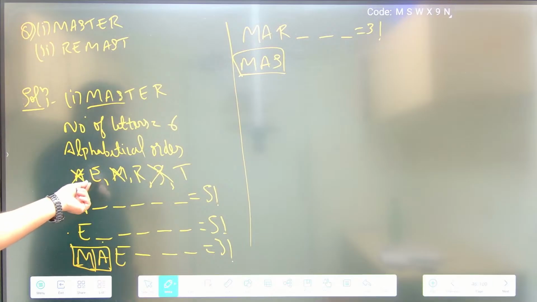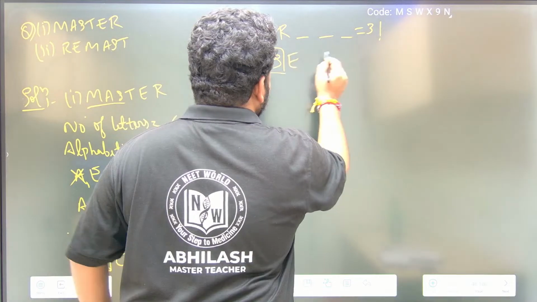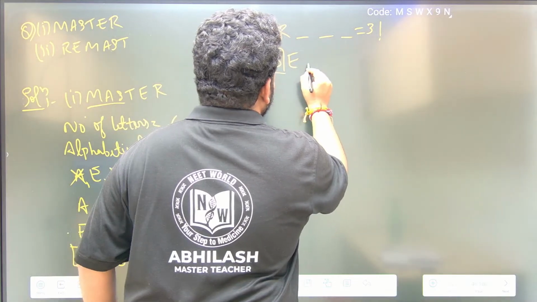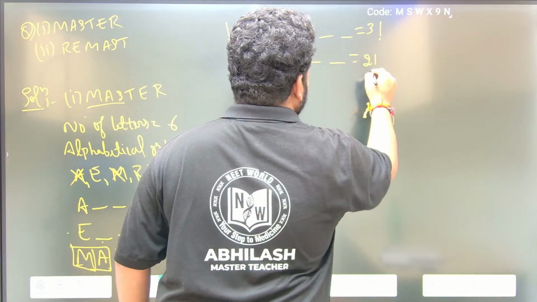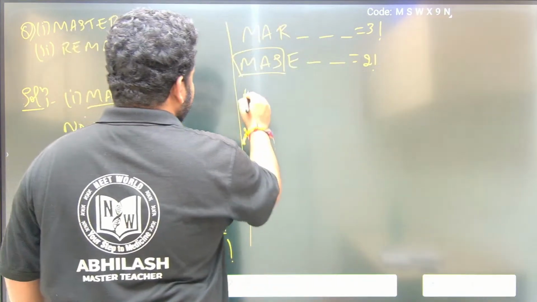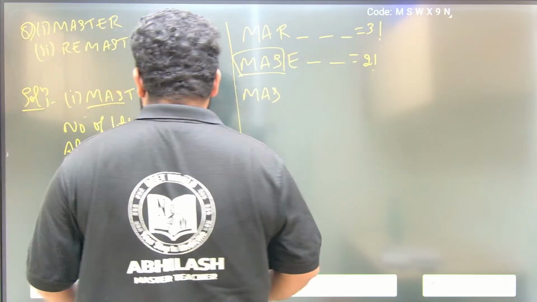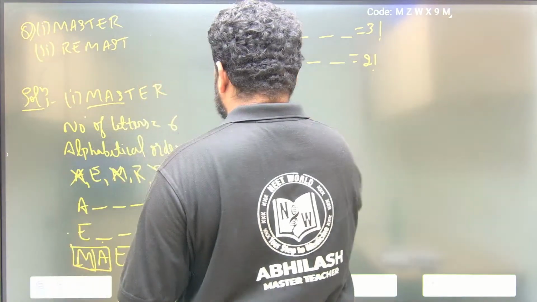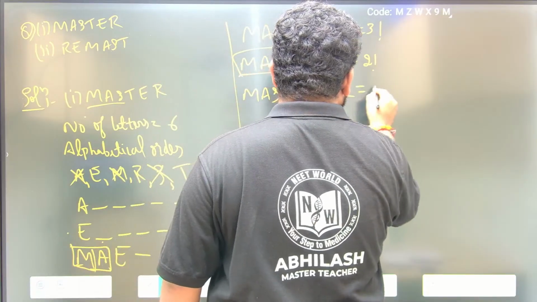Now let us start from the beginning. What is the word that we have? In alphabetical order we are having E. Then the remaining letters are 1 2. This can be arranged in 2 factorial ways. Then we have MAS. After E, what is there in alphabetical order? R is there. So the remaining 2 can be arranged in 2 factorial ways.